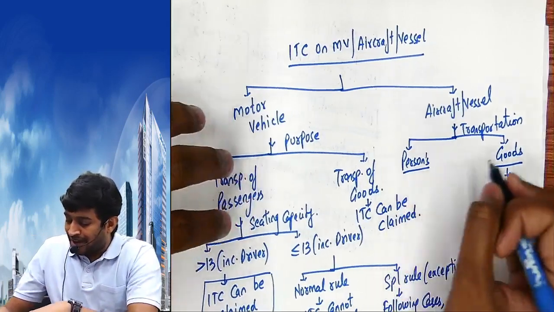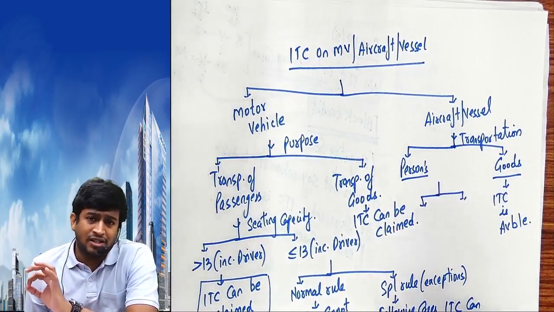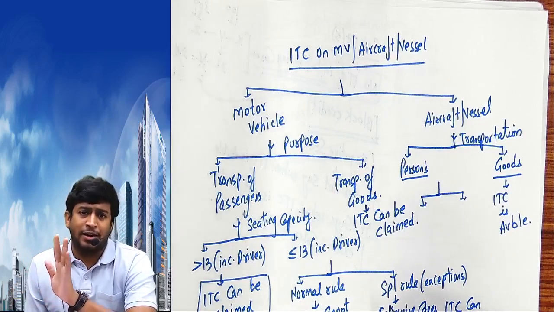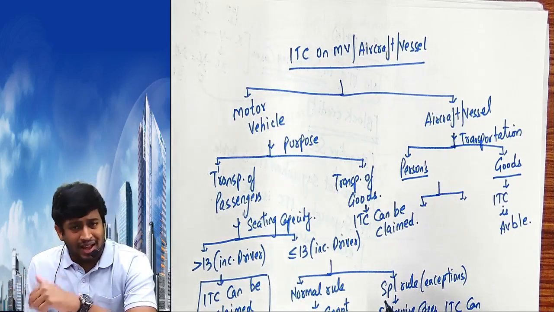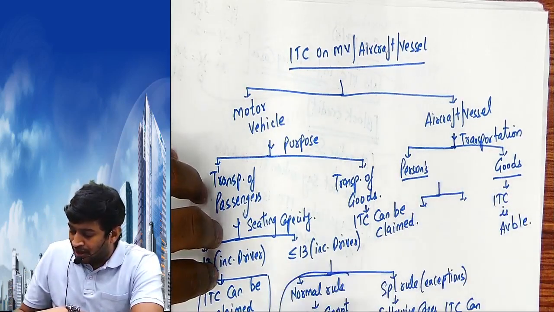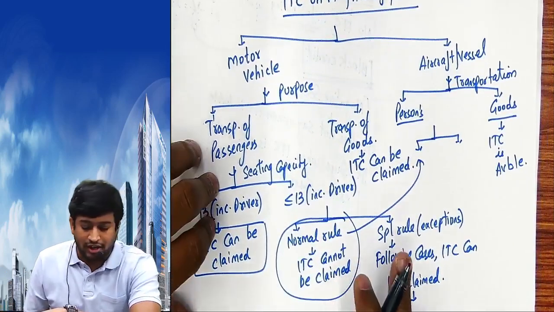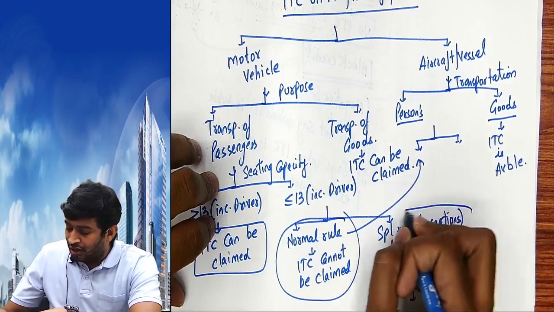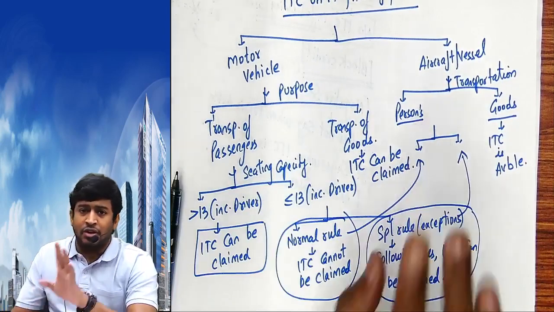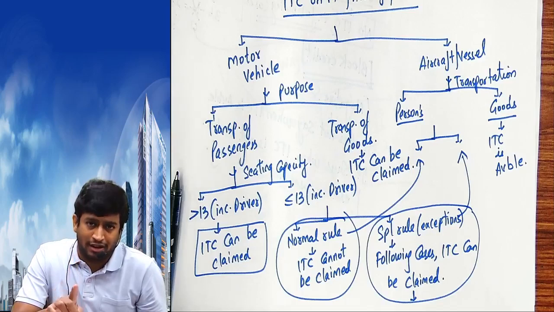If it is passengers, I am the SpiceJet fellow. I purchased aircraft from a manufacturer, 100 plus 12. Can I claim the credit of 12? Government says normal rule cannot be claimed. Special rule, again the same 3 cases, again you have to write, it can be claimed. Here we don't check the seating capacity of 13 or less than 13. Seating capacity is only checked if it's a motor vehicle.